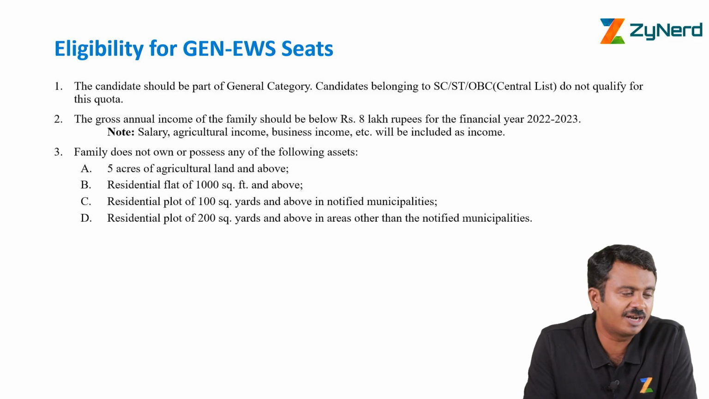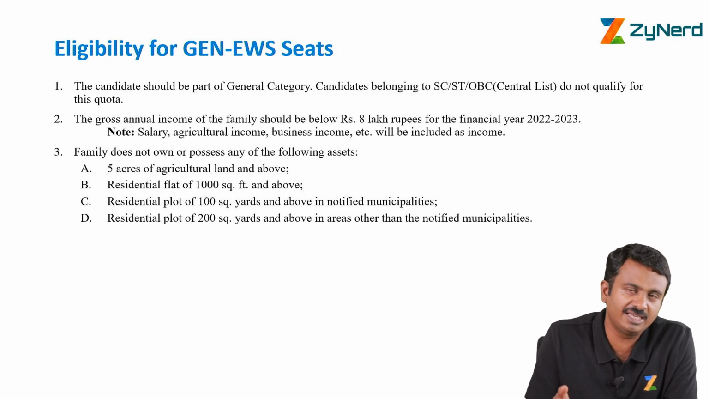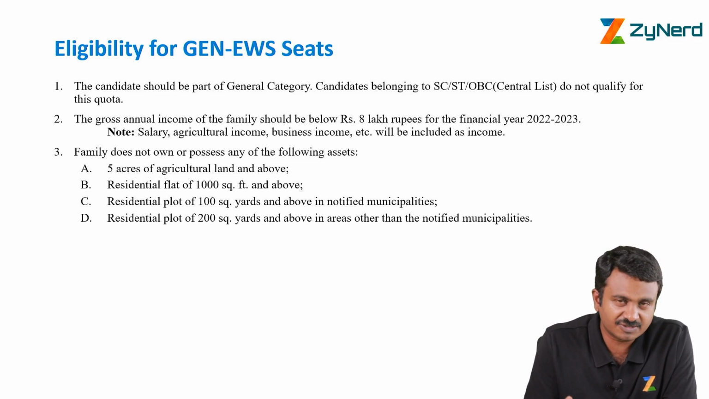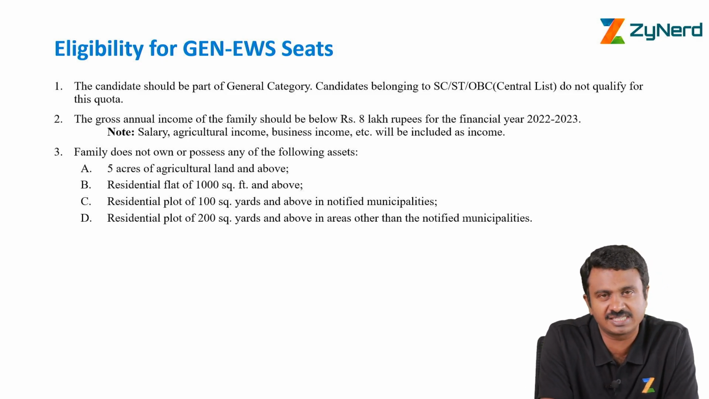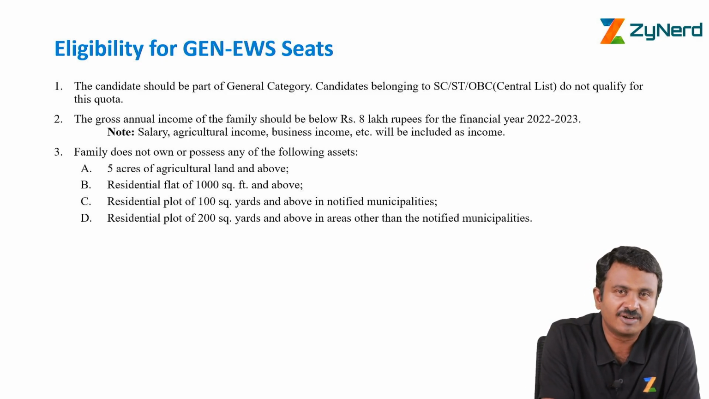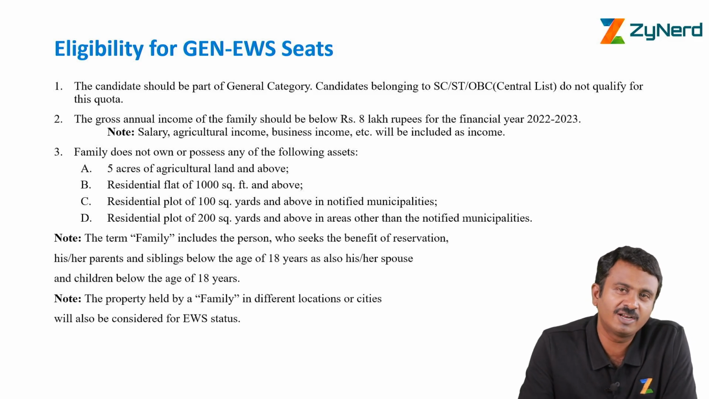If you satisfy all three criteria as far as your family is concerned, one, you belong to the general category, second, less than 8 lakhs income in the last financial year, and third, all the criteria as far as assets are concerned. If you do not possess any of these, then you will be eligible for EWS.